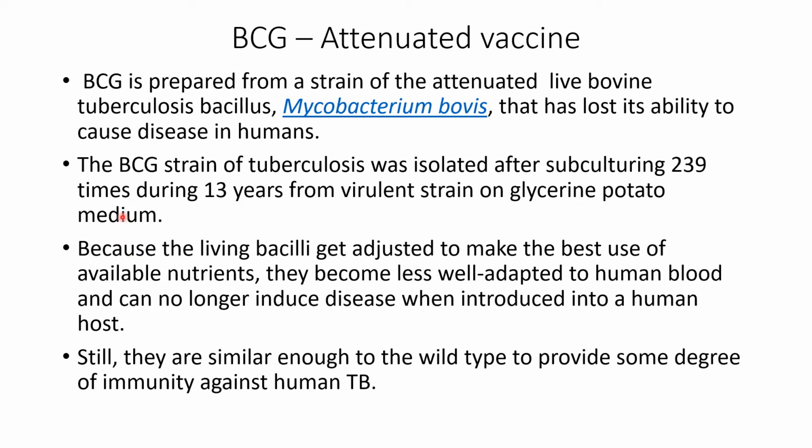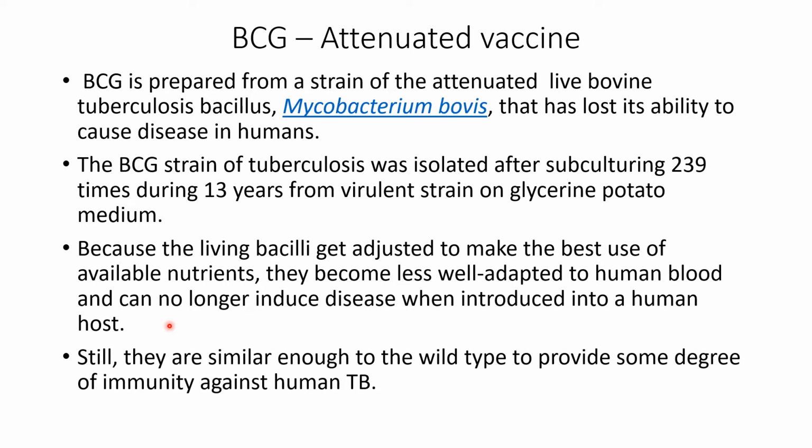So in such an artificial medium, when this organism was made to grow for so many years by repeated subculturing, the organism has turned from virulent to avirulent. So such a strain is the BCG strain. Because the living bacilli get adjusted to make the best use of available nutrients in the artificial medium, they have now become less well adapted to human blood and can no longer induce disease when introduced into the human host.